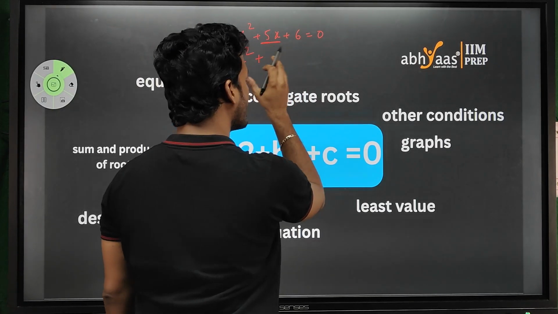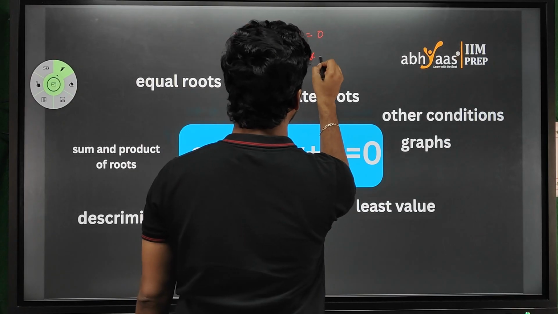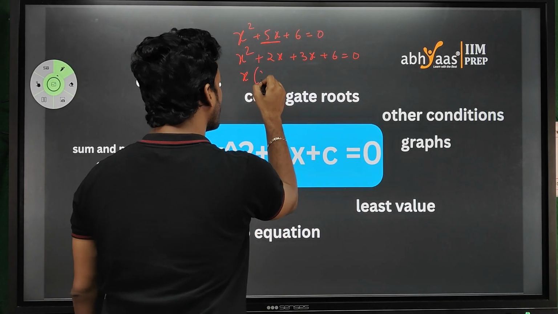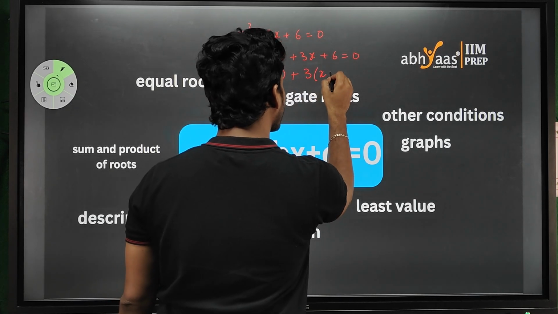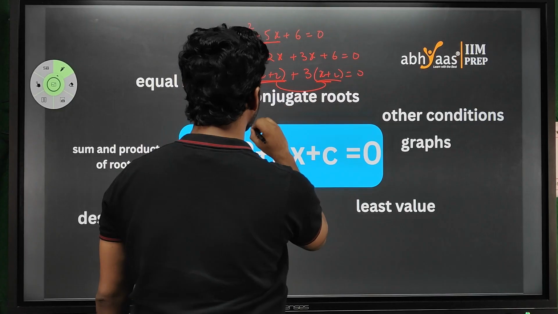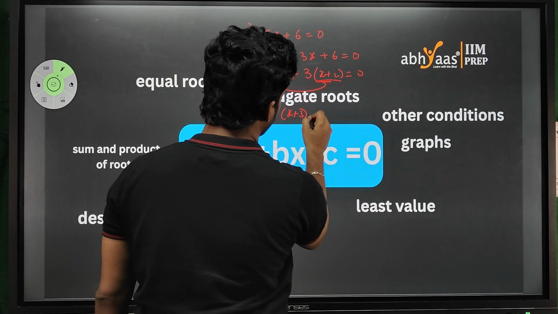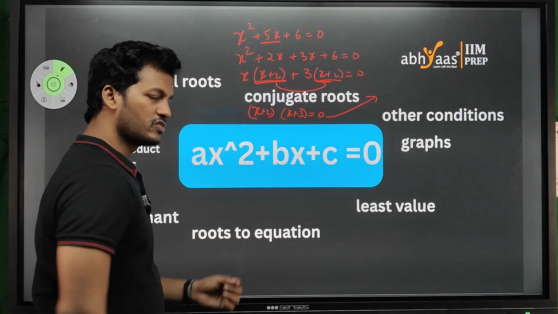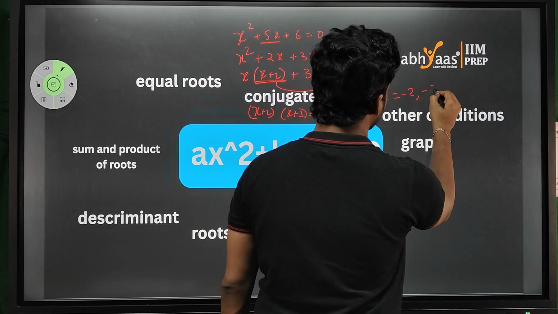You can separate 5x as 2x plus 3x plus 6 is equal to 0, right? So if I take x common, it will be x plus 2, and if I take 3 common here, 3 of x plus 2, and we already have x plus 2 as common in both the terms, so I'll take x plus 2 as common. So x plus 2 into x plus 3 is equal to 0, and if I equate any one of the terms to 0, then x will be equal to minus 2 and minus 3.